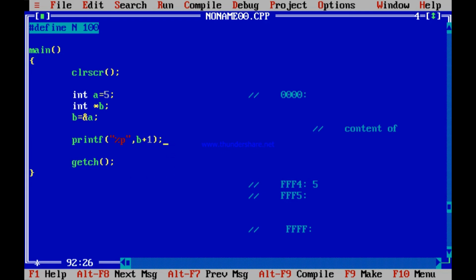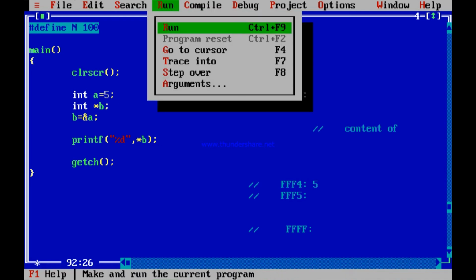So suppose I now printf %d. Instead of B, I write now star B. Why did I use %d? Because B is FFF4. If you print B, it is %p. FFF4 is p, address. But star B, content of FFF4, is a decimal number. So print a %d of star B. What should it print? It should print 5. Check out. Yes, it prints 5. Is not it so?